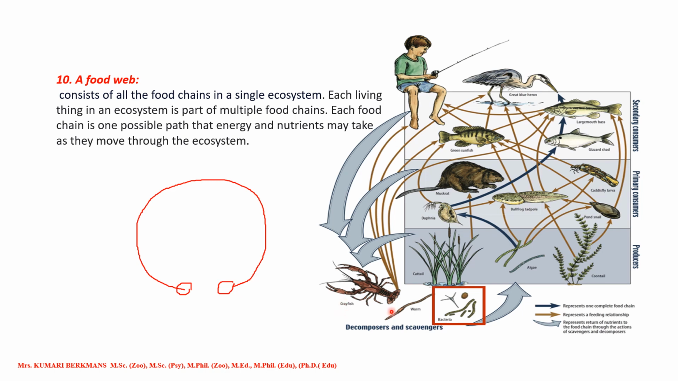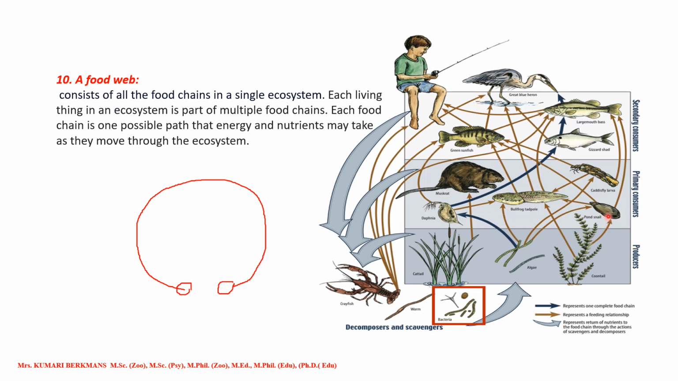Okay, so let us take the shrimp or crab. Let us take this crab, it will be eaten up by the fish. It will be eaten up by the crane. It will be eaten up by man. Okay, so many animals will eat this one. So it is called a web.